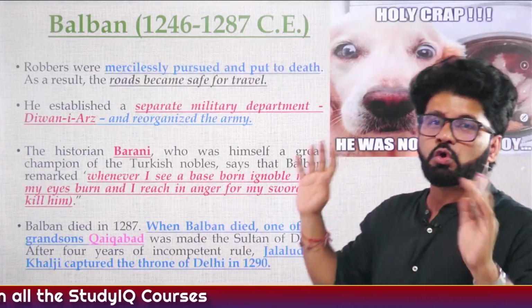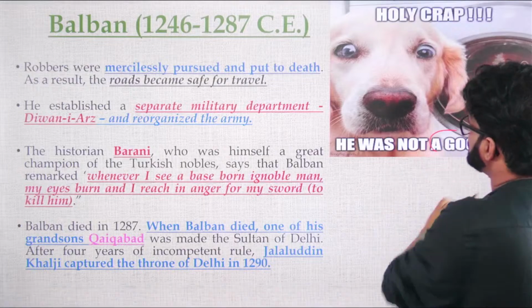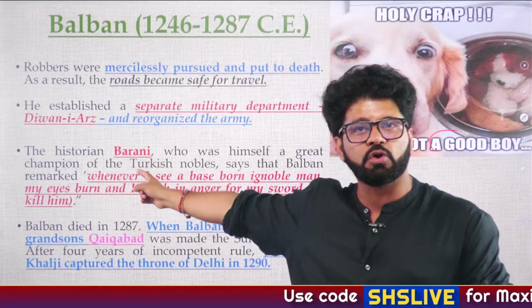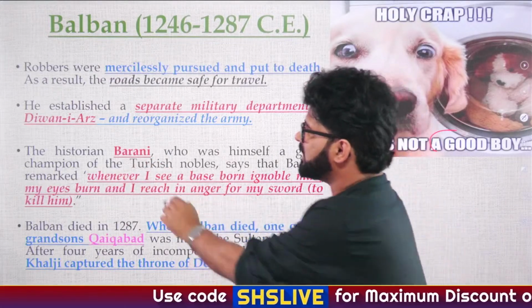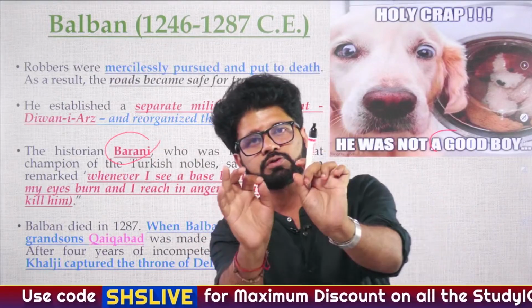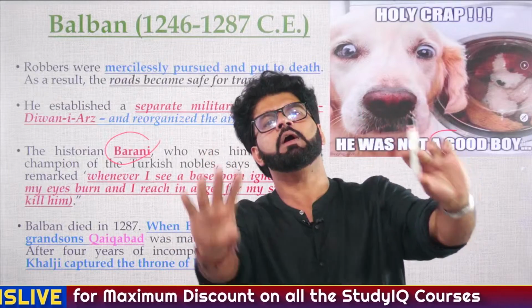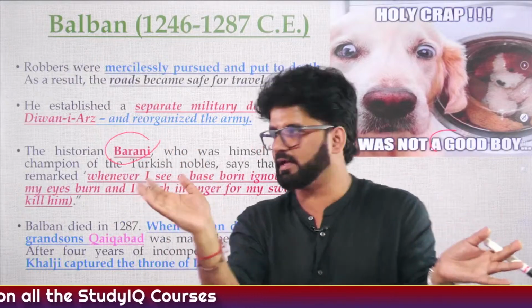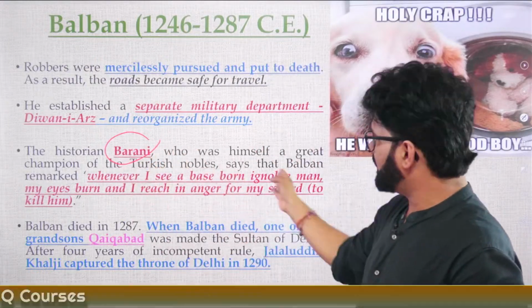So we have seen the good things. Now we are saying that he was not a good boy. Why? Because he is saying this according to Barni, Tarikh-e-Firoz Shahi, Fatawa-e-Jahandari. And we have seen Barni talks about almost all the major dynasties, that is Slave, Khalji and Tughlaq. He will not talk about anything after that because he was not there. So he is saying this about Balban.